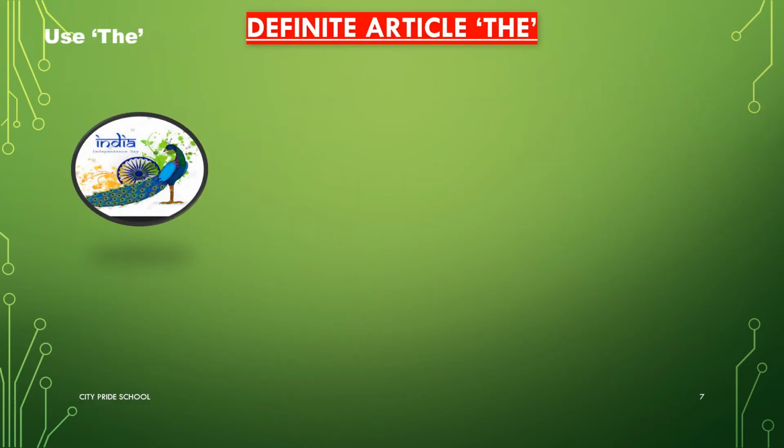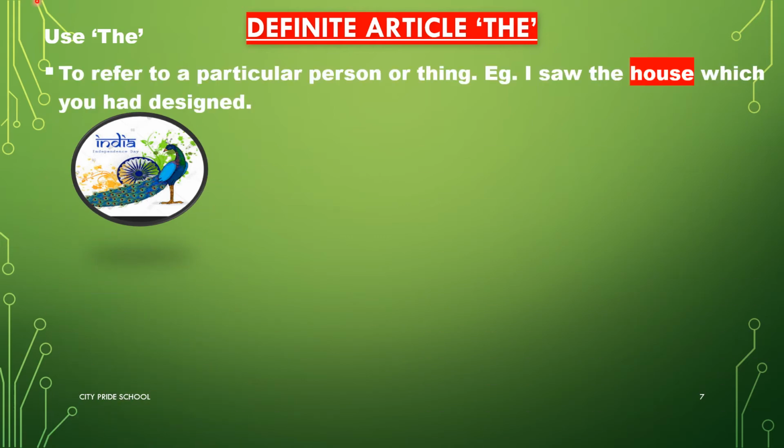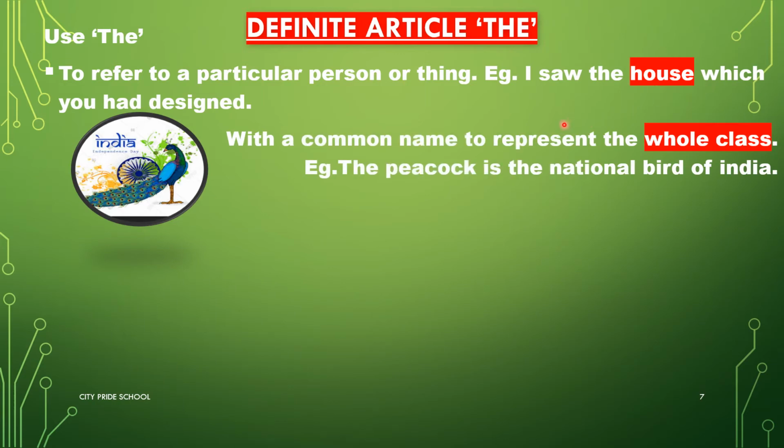Now, rules to use the definite article the correctly. We use the to refer to a particular person or thing. Example, I saw the house which you had designed. So I'm talking about this particular house which someone had designed. We also use the with a common name to represent the whole class. Like the peacock is the national bird of India. Peacock, even though it's a common name, is representing the whole class. So we will use the before it.